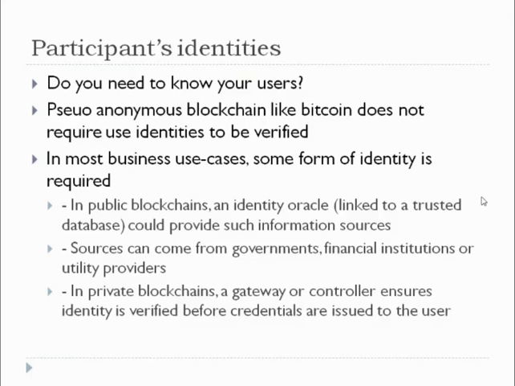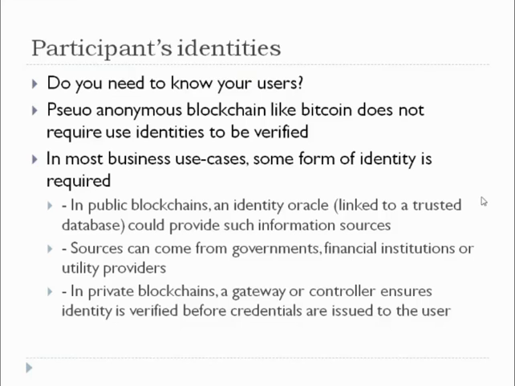So this is more of a concern if you use public blockchain. In most business cases, some form of identity is required. For example, in public blockchains, an identity oracle linked to a trusted database could provide such information. Sources can come from governments, financial institutions, or utility providers, like the Aadhaar number or maybe the PAN card or any other thing.